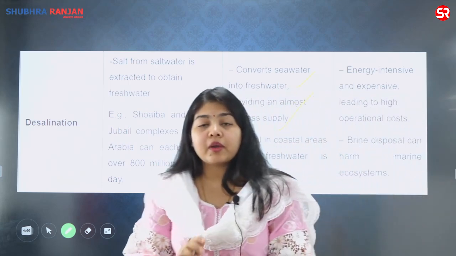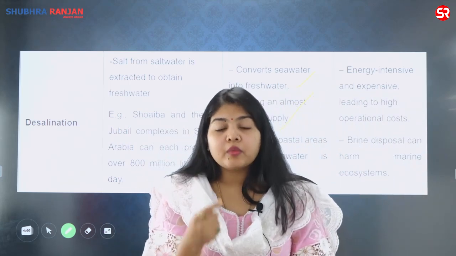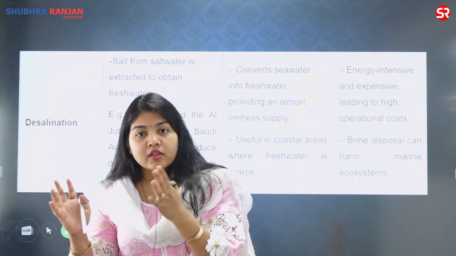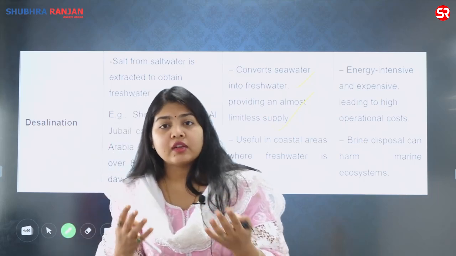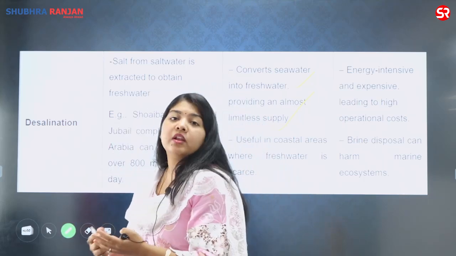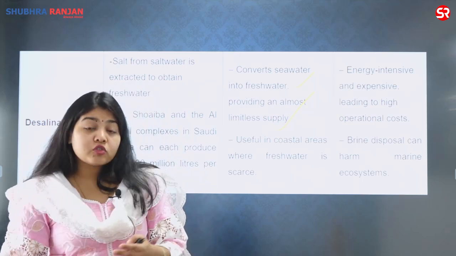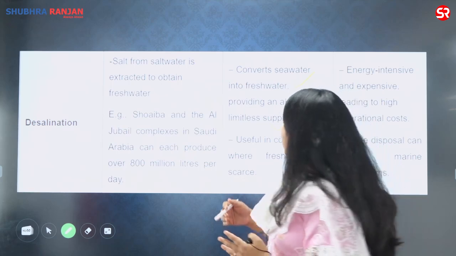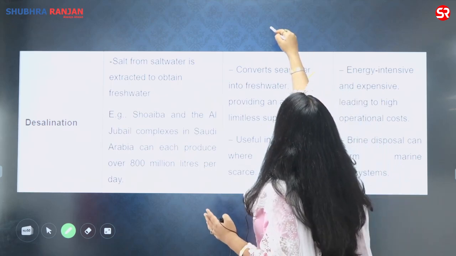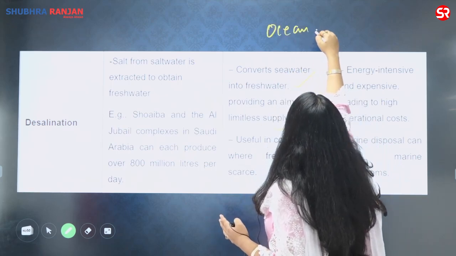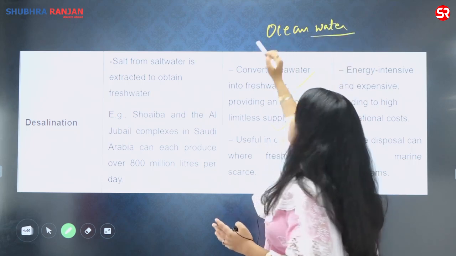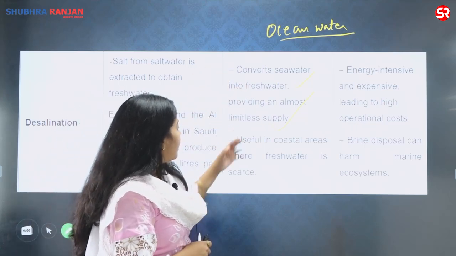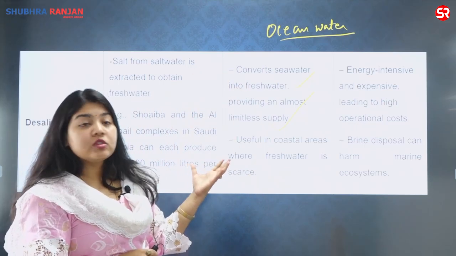Now why limitless supply? Because salt water is the most abundant. More than 96% of the water is salt water, and only 3% is in the form of fresh water. Out of that also it is mostly in the glaciers. Less than 1% is actually available for our consumption when it comes to fresh water. So the majority of the water is already salt water, or the ocean water. So the raw material, which is the ocean water, is available in abundance. There will be no dearth, there will be no end to the availability of the water. And since this water is available, especially for the coastal areas, I can use this technique.